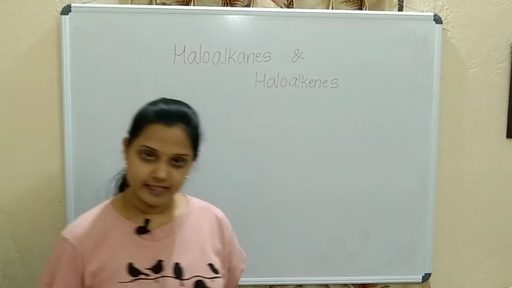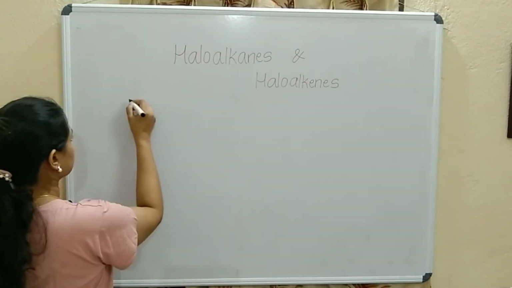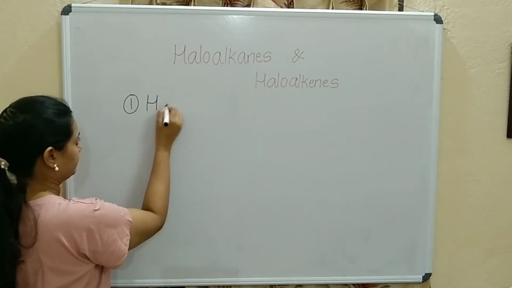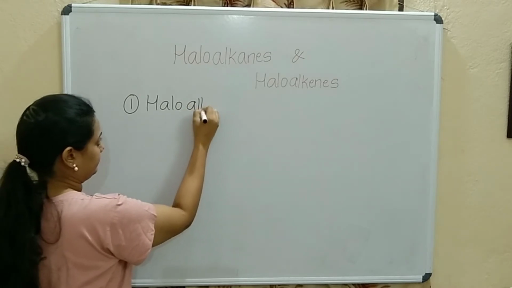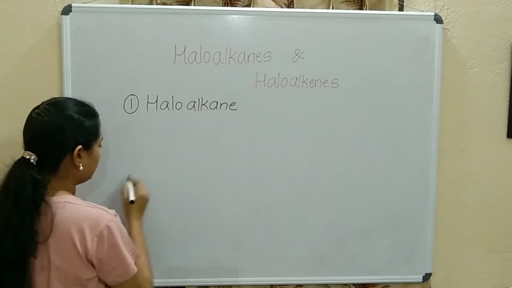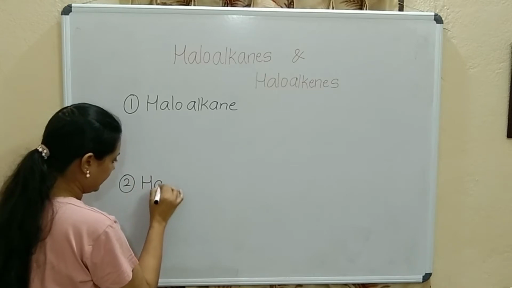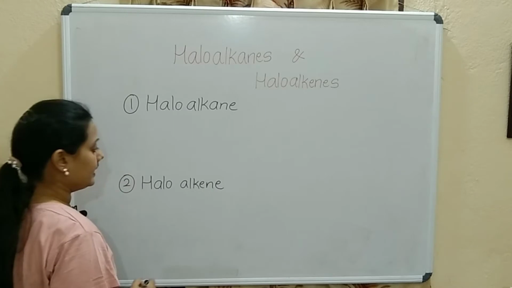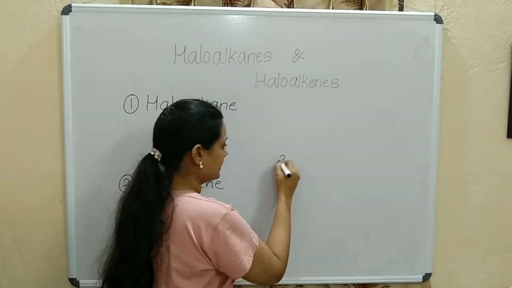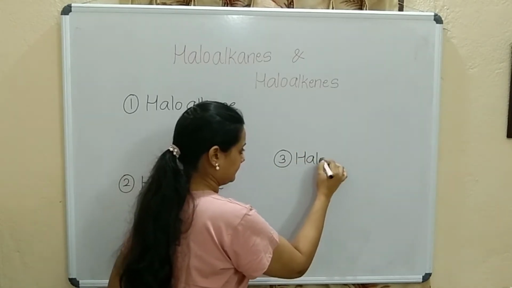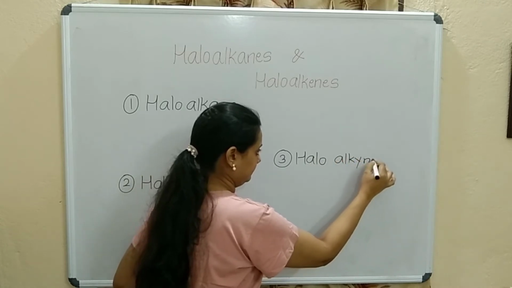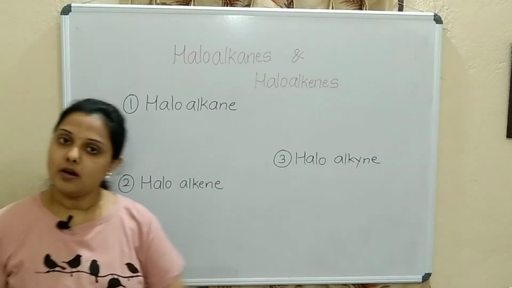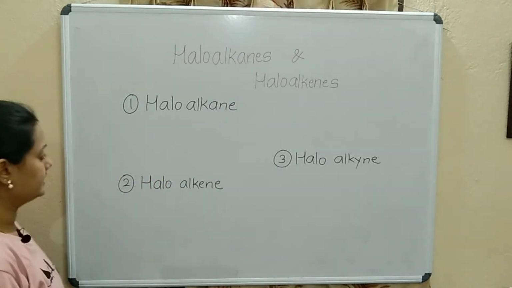Aliphatic compounds are of different types. We'll check that first. The first one is haloalkane. Second one, haloalkene. And the third one, haloalkyne. Alkane, alkene, alkyne. Halo, halo, halo. Any halogen can be attached.